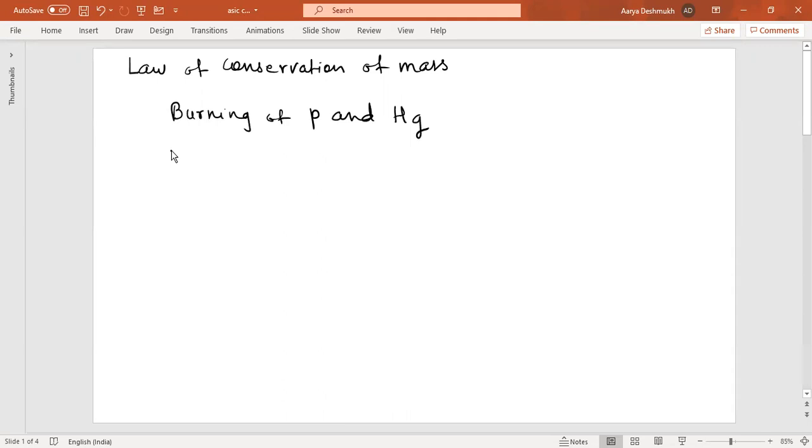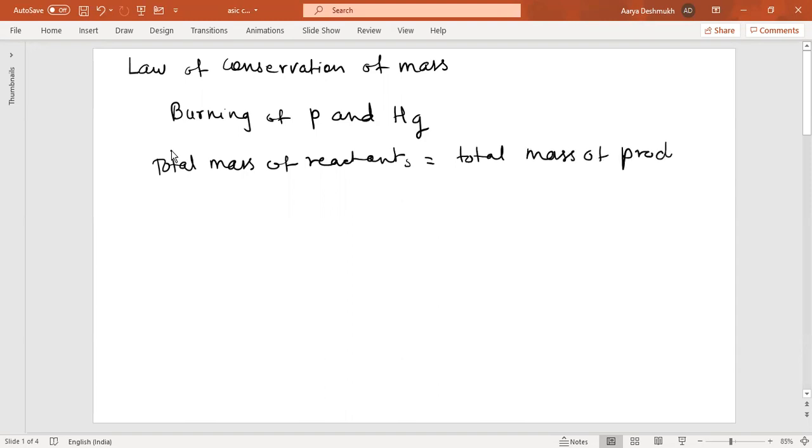He observed that total mass of reactants equals total mass of products. So he concluded that mass can neither be created nor destroyed. You know this thing.